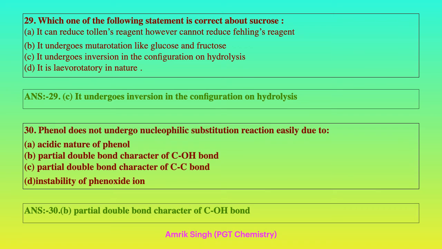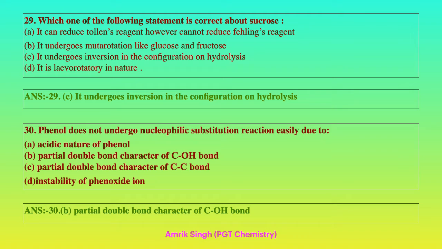Which one of the following statements is correct about sucrose? It can reduce Tollens reagent, however it cannot reduce Fehling reagent. It undergoes mutarotation like glucose and fructose. It undergoes inversion of configuration on hydrolysis. It is laevorotatory in nature. Option C is correct, it undergoes inversion of configuration on hydrolysis. All the other 3 statements are wrong.